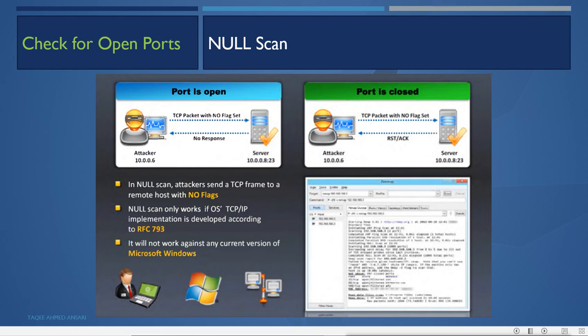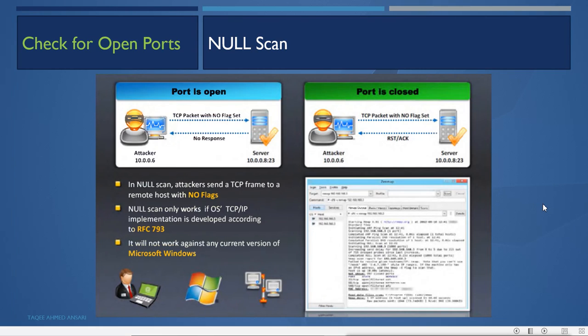When the port is open, the server gets confused and sends no response. That means the port is open. If the port is closed, it will directly send a reset without thinking anything, and that means the port is closed. Again, this one will also not work with the latest versions of Windows.